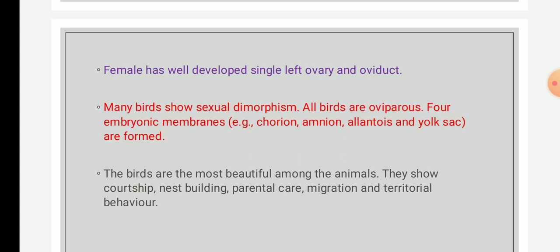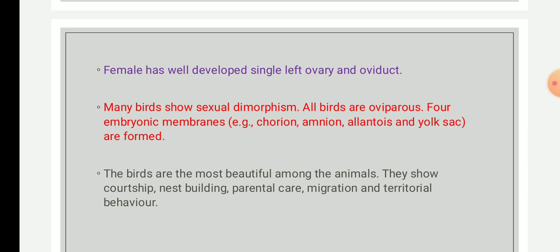Then embryonic membranes are present. The four important embryonic membranes present in birds are chorion, amnion, allantois, and yolk sac.